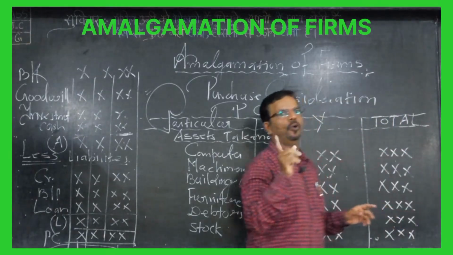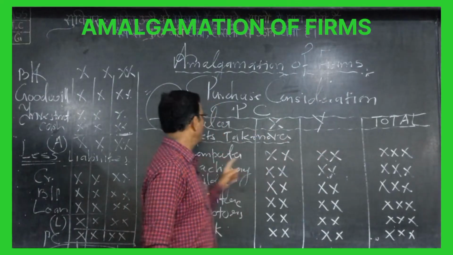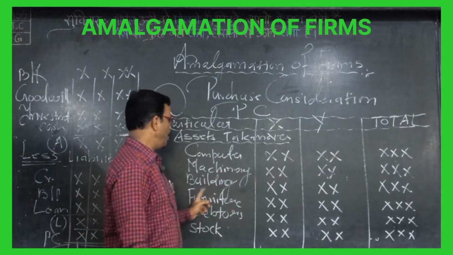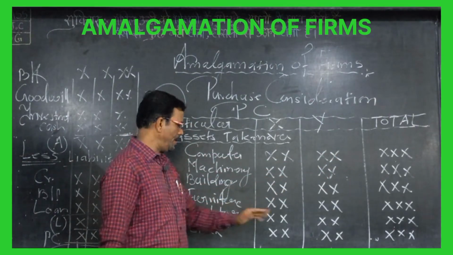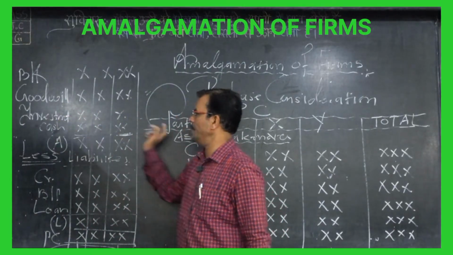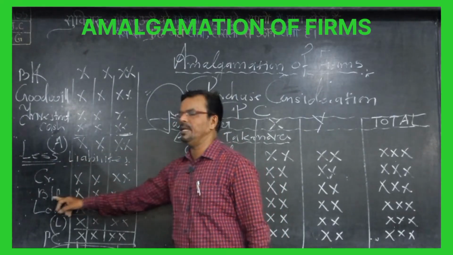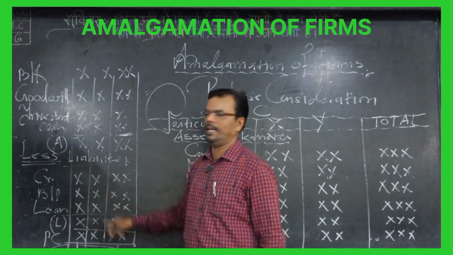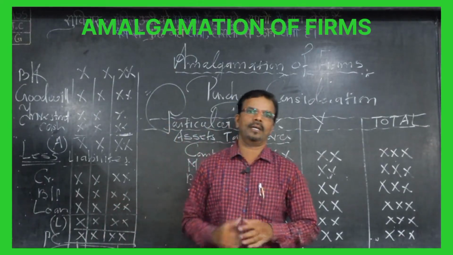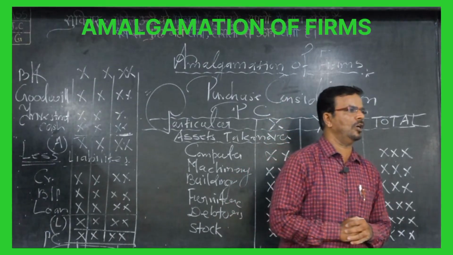So the formula: we have to take one full page, always one full page. PC. Particulars, X, Y, total. Assets taken over: computer, machinery, building, furniture, debtors, stock, bills receivable, goodwill, investment, cash. We take their total. Less liabilities: creditors, bills payable, loan. We take their total too. So assets minus liabilities is known as the PC, purchase consideration.